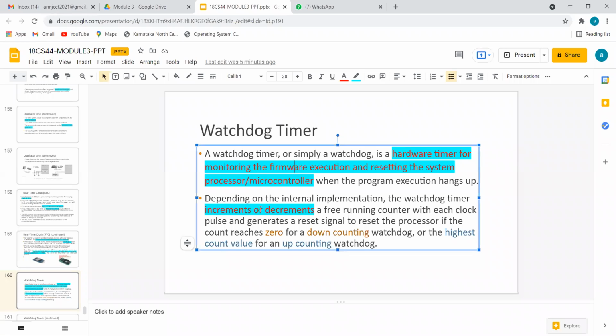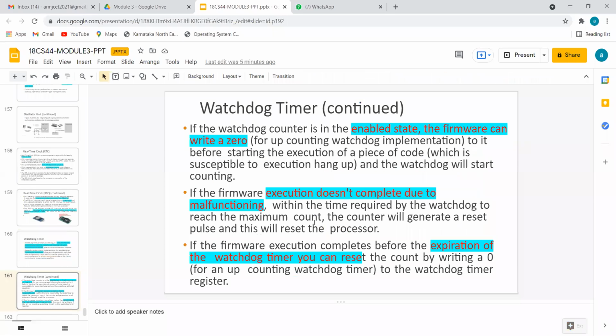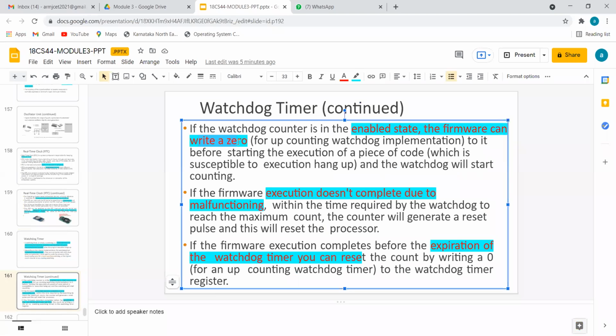It can be either an incremental approach or a decremental approach, either plus plus method or minus minus method. If it is a decremental approach, definitely it will write 0 when the count is reached, and it will write the highest value if it is an incremental approach. The watchdog timer always generates an alarm. What is the alarm? The alarm may be a sound, or a dialog box on the screen saying the process is not possible to finish on time, so either go for reset or restart, etc.